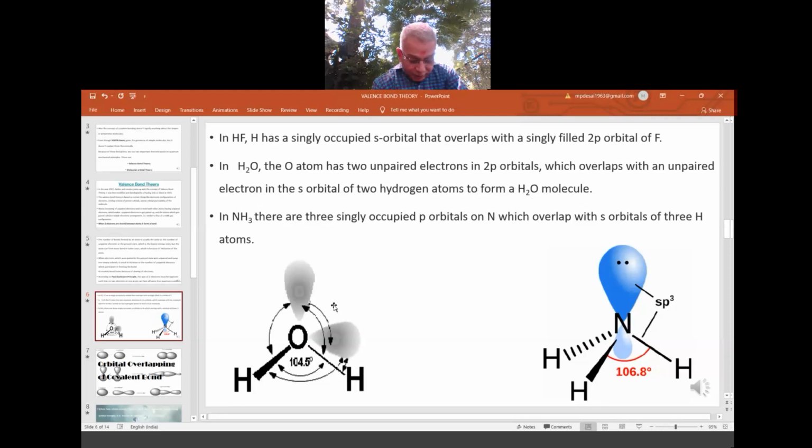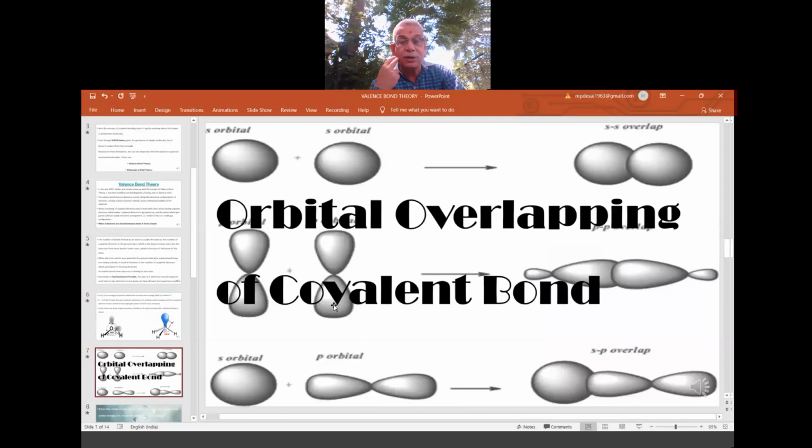By taking the example of HF, water and ammonia, we understood. Now this is the orbital overlapping concept of covalent bonding in the VBT. That means atomic orbitals will overlap, so one orbital will fall on the other. That means they go for the bonding in a simple way.